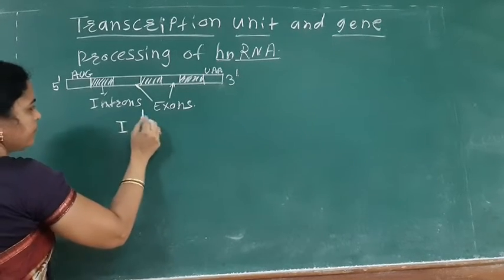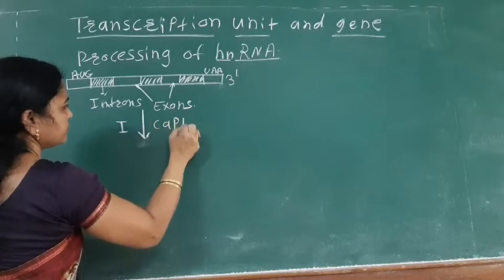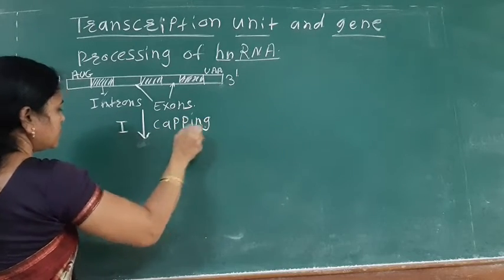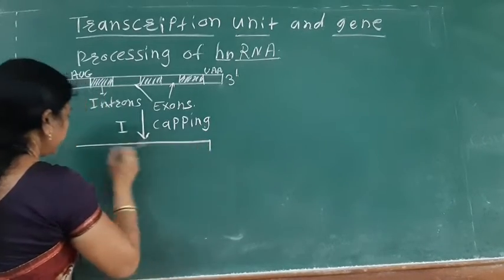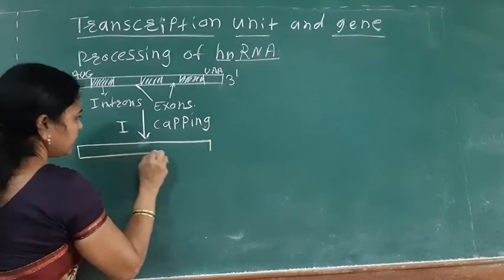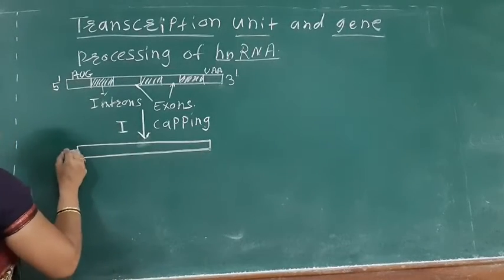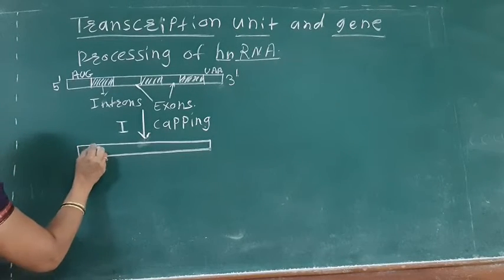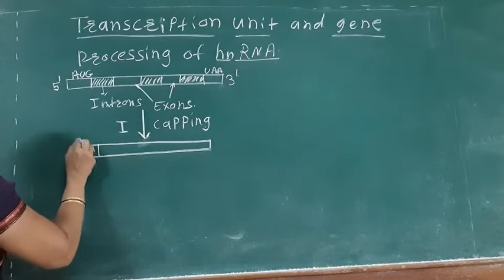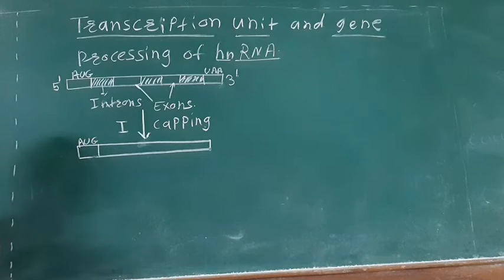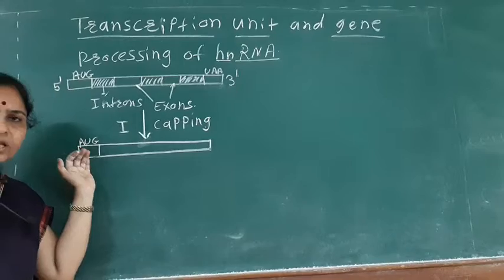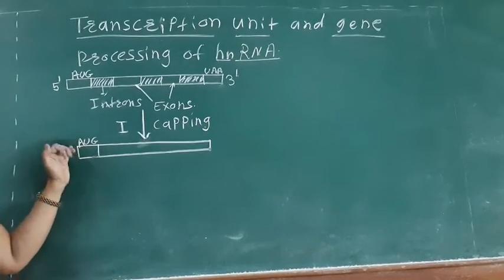First step is the capping. During capping on this mRNA, at the 5 prime end, here is the AUG, the initiation codon.